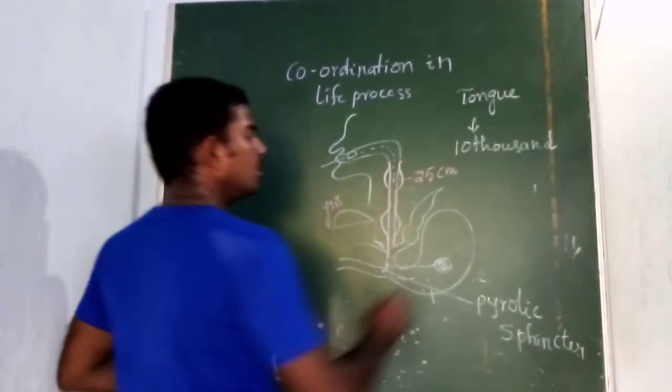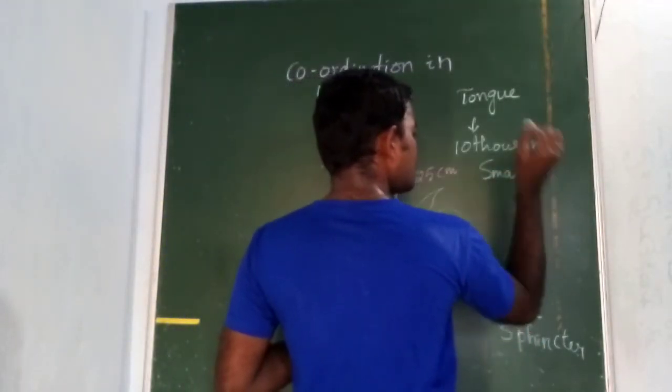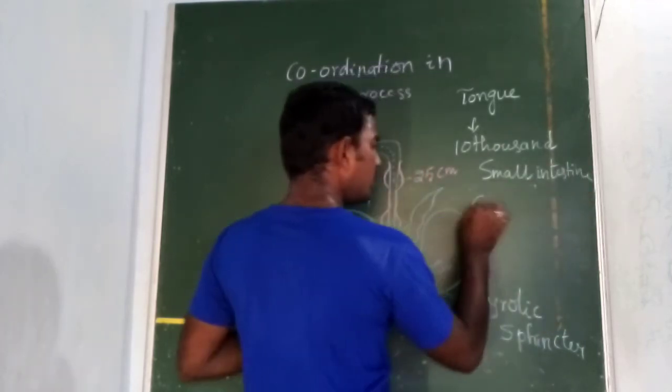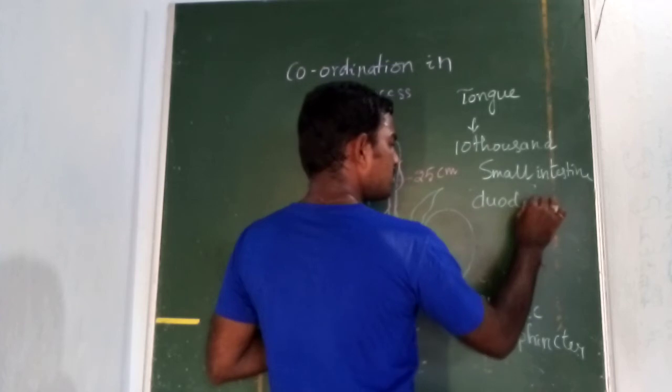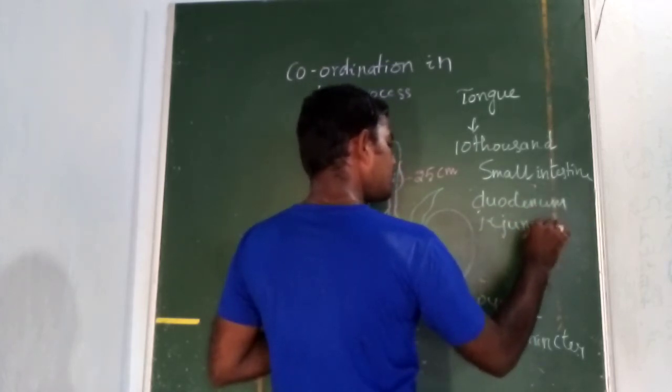So here the small intestine parts. The first one is duodenum. The second one is jejunum. And the third one is ileum.